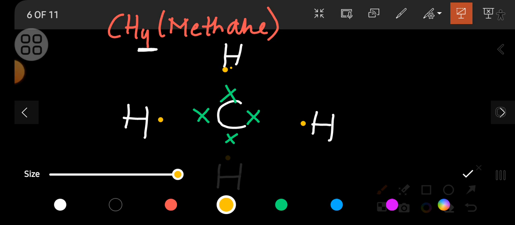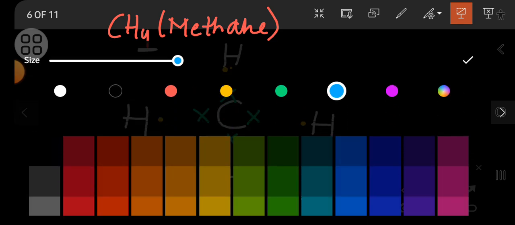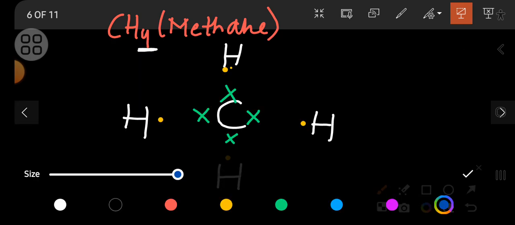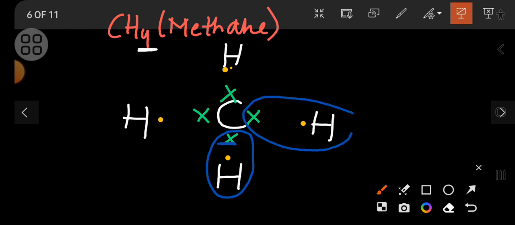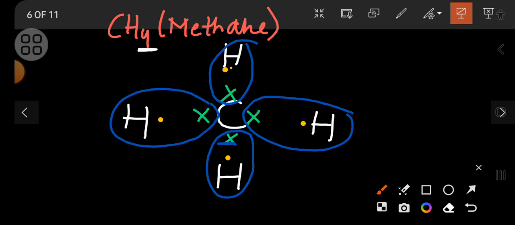Now here the sharing of electrons will occur. Is hydrogen now stable? Because it has taken 1 electron from carbon. Similarly with this also, and similar with this and with this. Now carbon already has 4 electrons in its outermost shell.